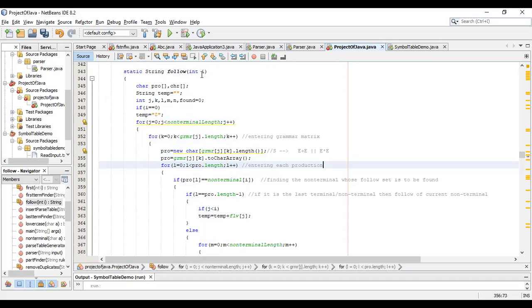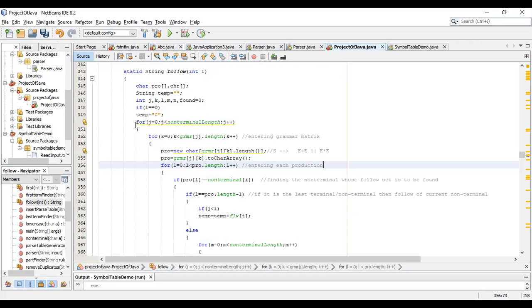That was in the for loop, and it is caught as 0. In here it is saying if I is equal to 0, then temp is equal to, it's not S, it is $. We know that the first grammar we have taken, S is equal to E plus plus or E multiplied by E, then the follow set of S will of course be $.